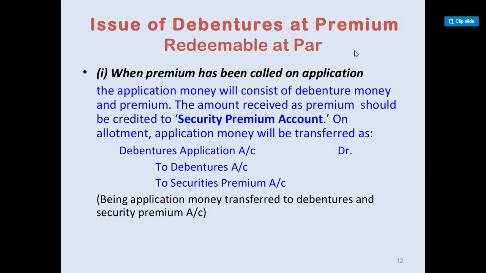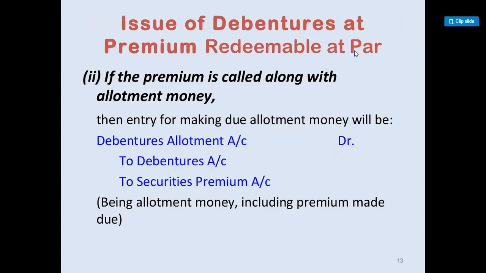So the journal entry will be debenture application account debited to debenture account and security premium. This is when the premium is collected on application, and the excess amount, that is security premium, will have altogether a separate account, that is security premium account. If the premium is called along with the allotment money, then in the first entry there won't be security premium, only debenture application to debenture account.